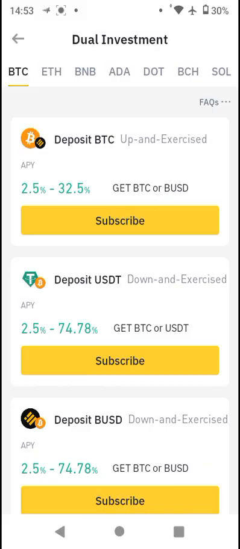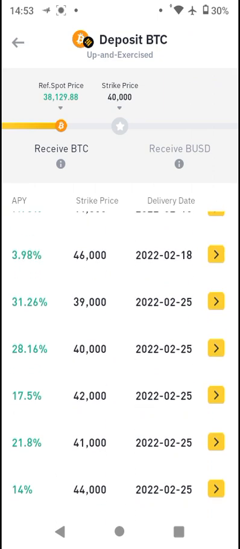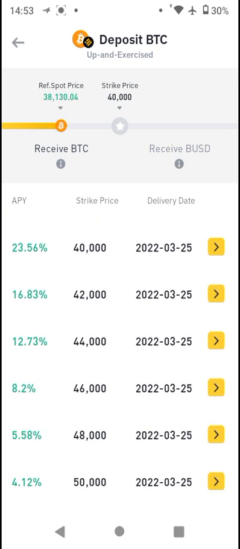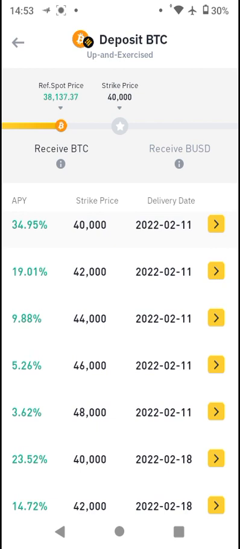So all you need to do is to click on subscribe. Once you click on subscribe, these are the number of days that are here. So you want to select whichever days are convenient for you. The higher the days, the higher the returns. But since we are just looking for a short period of time, we'll be looking at the strike price. The strike price is $40,000 for BTC. Currently BTC is at $38,140. The APY for this is 34.95%, so we want to go with that.